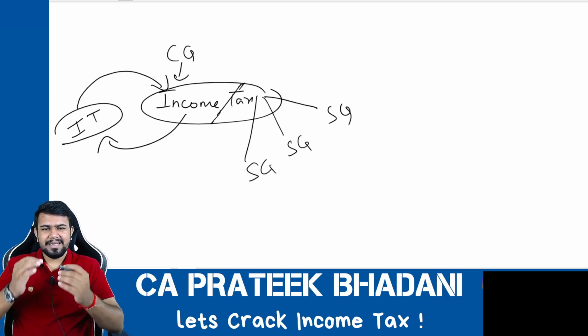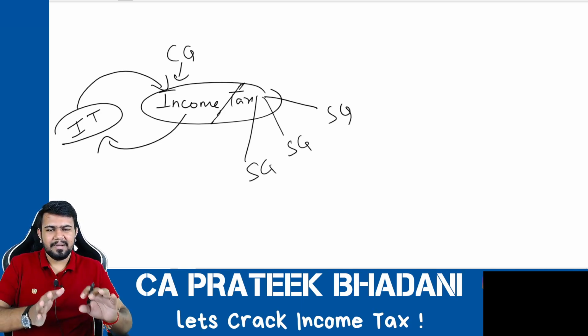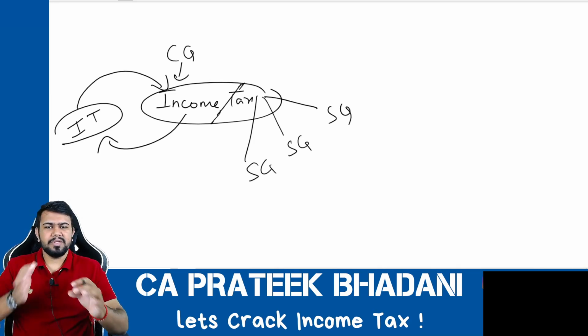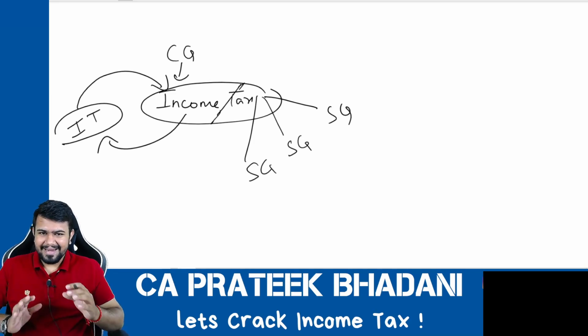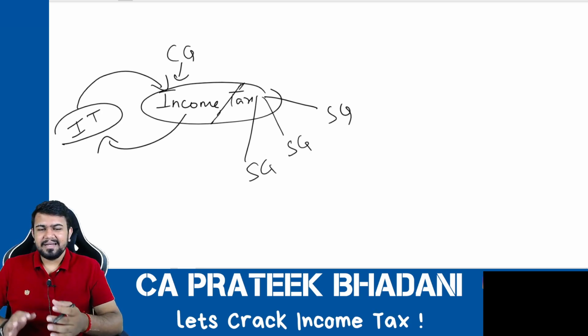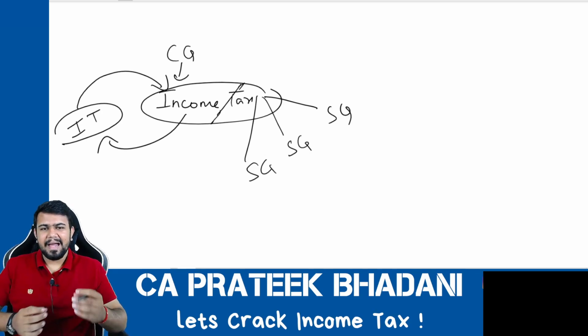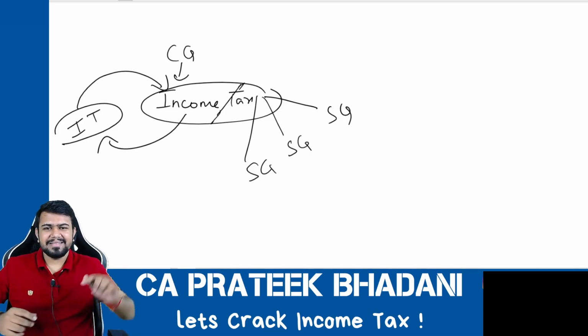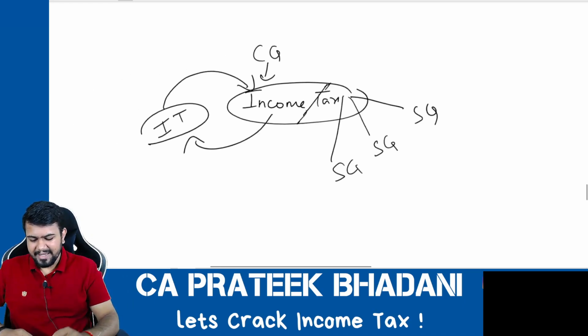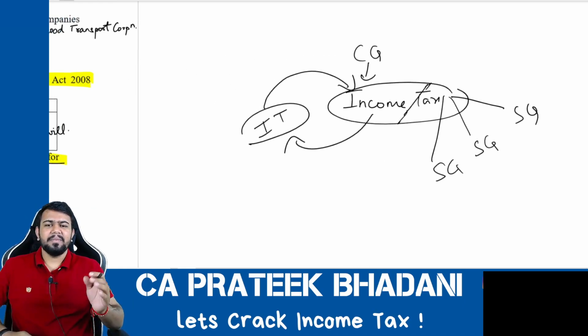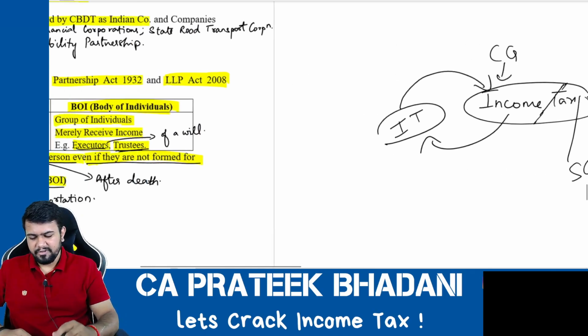Central government earns the income tax and distributes the income tax, or a percentage of it, to the state governments respectively. Hence, indirectly, even the state governments are earning income tax. And on this income tax, if there is income tax, then again it will result in a never-ending loop. That is why central government and state government are not included in the definition of person.